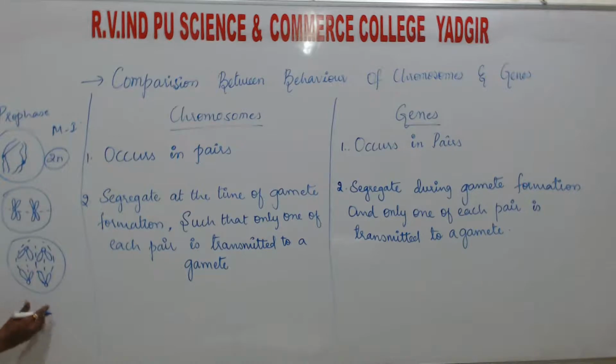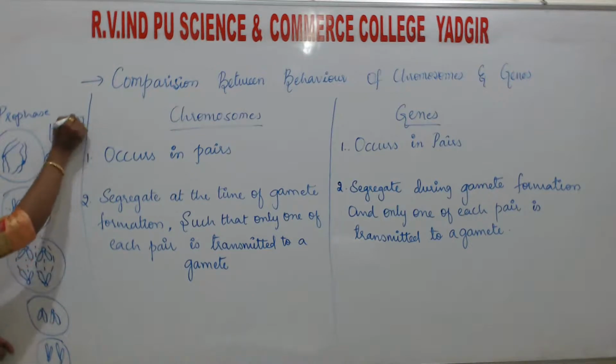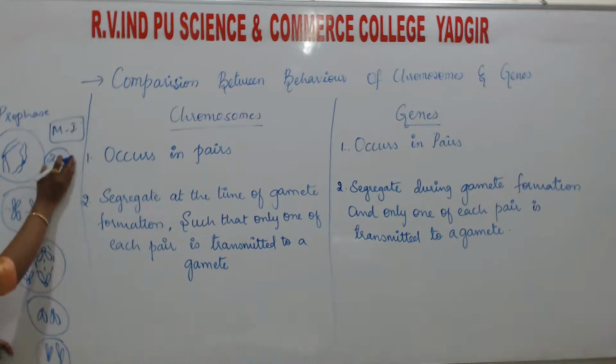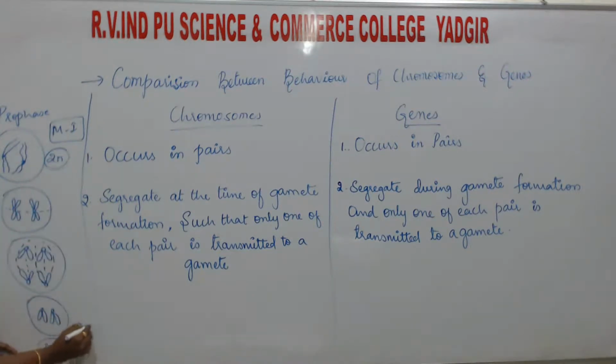Then during telophase, two cells are going to form. One pair will be present in one cell, and the other pair will be present in another cell. This is the telophase. Meiosis 1, one cell will give rise to two new cells.